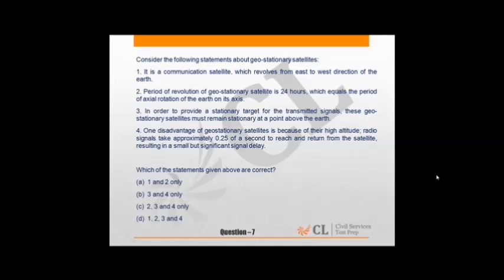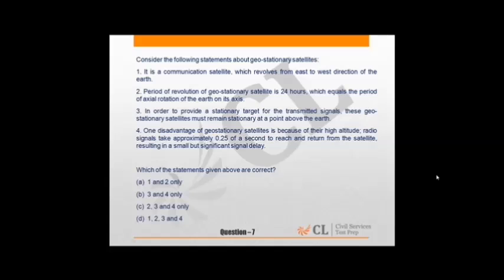Now coming to the question, in this the first statement, it is a communication satellite which revolves from east to west direction of the earth. This statement is incorrect, and rest statements are correct. They are about technical details about the geostationary satellite.